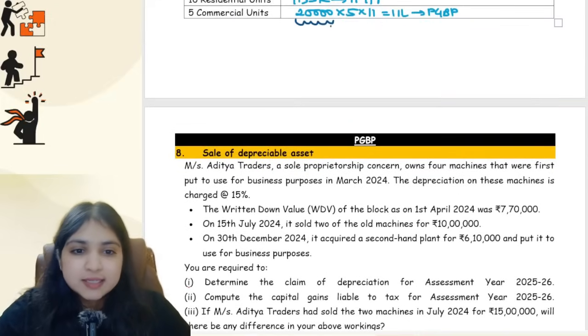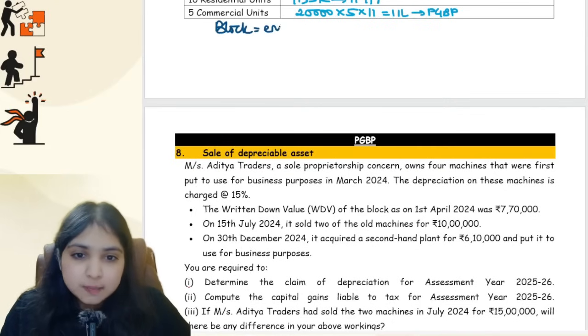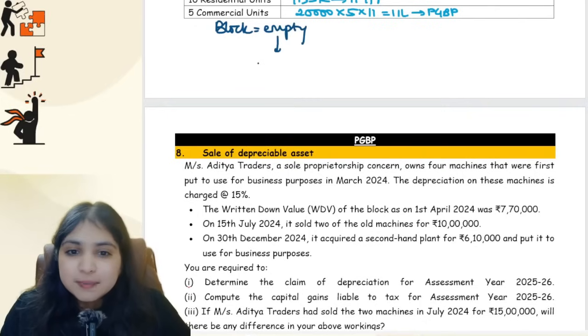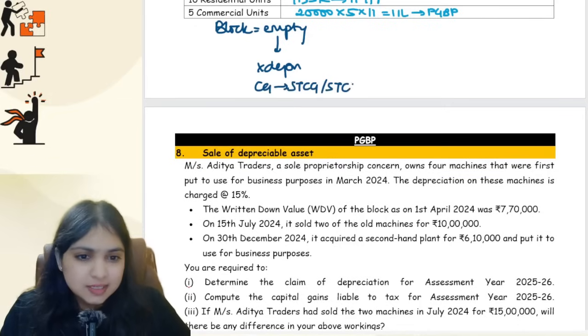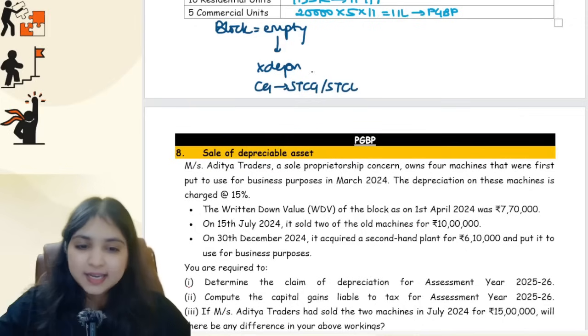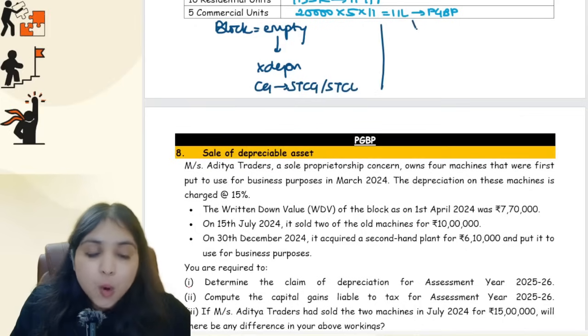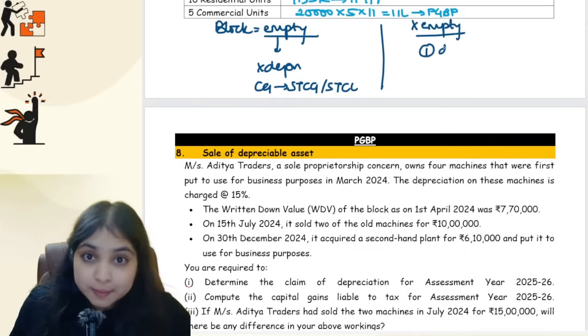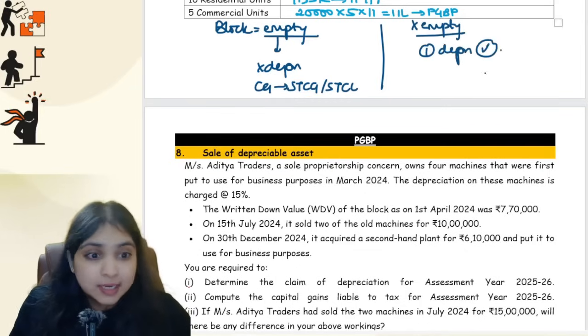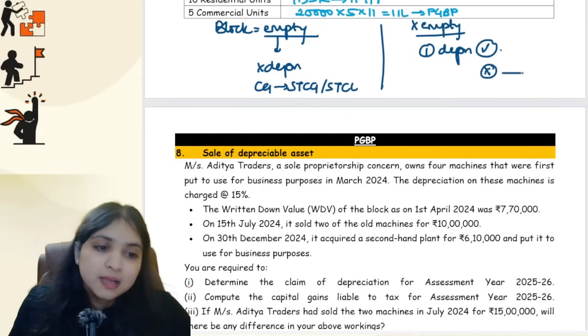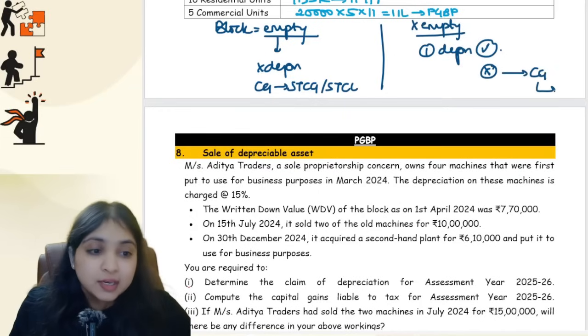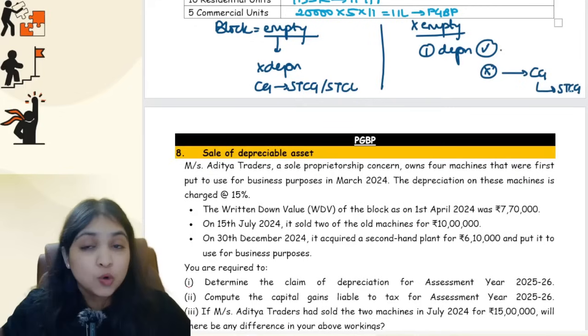Okay, see, if the assessee sells a depreciable asset, the first thing you will check is whether the block is empty or not empty. If the block is empty, no depreciation calculation, guys. You will straight away go to capital gains. In capital gains, either you will have STCG or you will have STCL. You don't care about the period of holding and all. Okay, but however, if the block is not empty, then in that case, first you will try for depreciation. If depreciation is possible, great. But if depreciation is not possible, then only you will come to capital gains computation. In that case, you will have STCG only, no STCL.